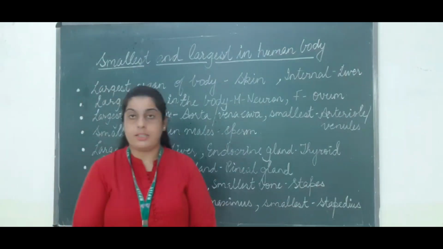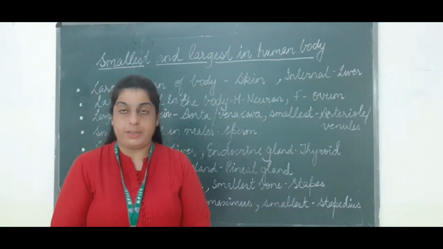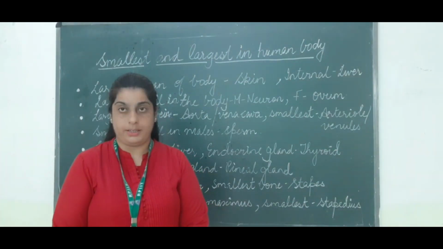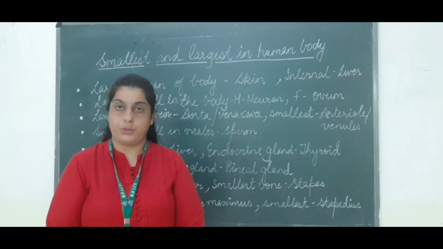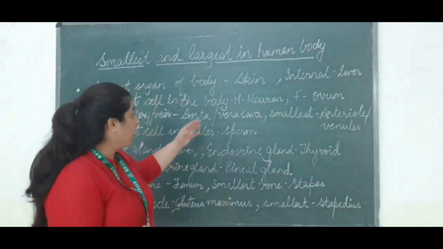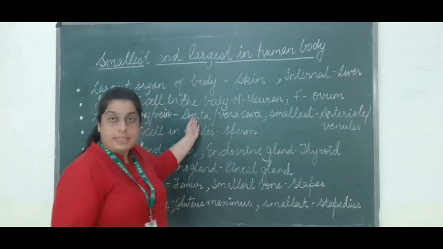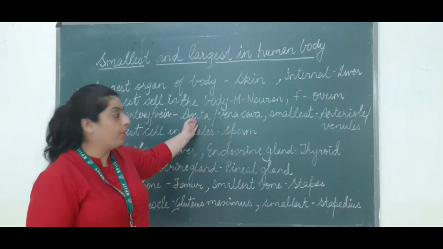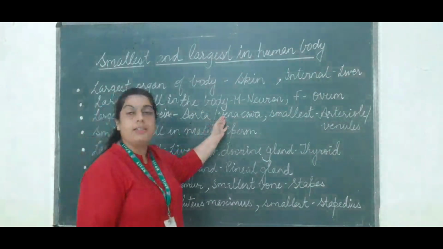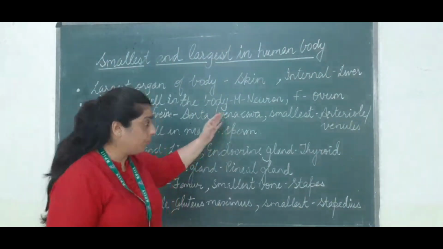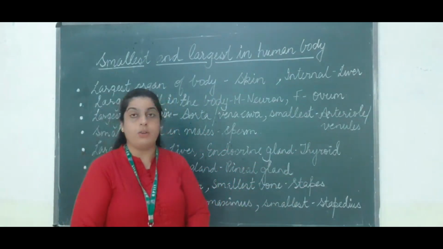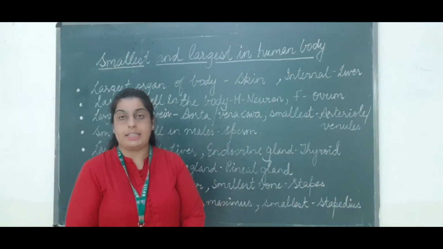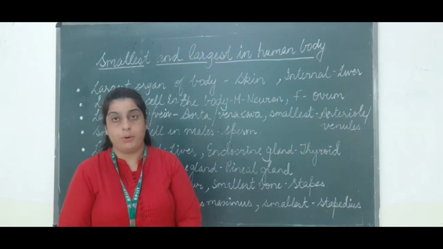The next is the largest artery and vein. Arteries are the vessels which carry oxygenated blood, and veins carry deoxygenated blood. The aorta is the largest artery present in human beings and the vena cava is the largest vein. While the arteriole is the smallest artery, and venules are the smallest veins present in the human body.